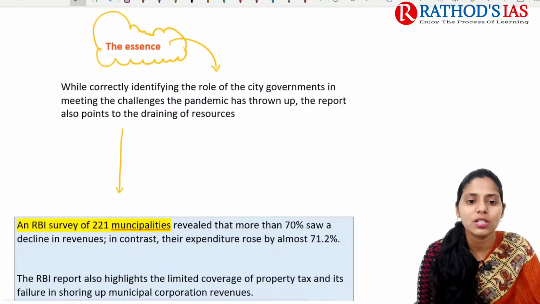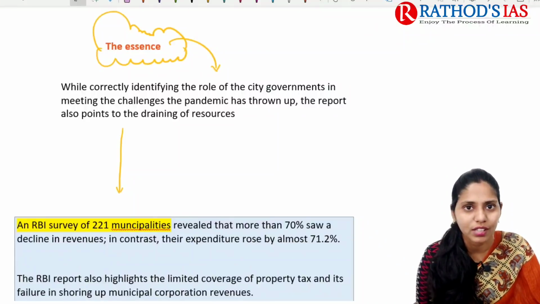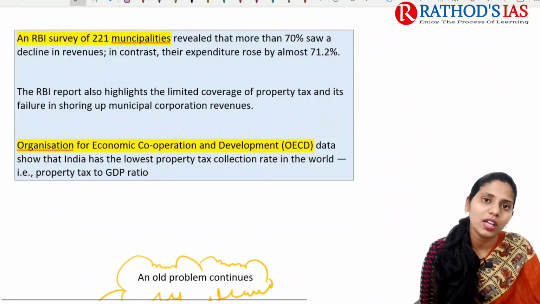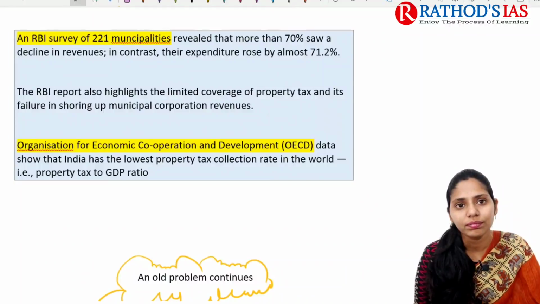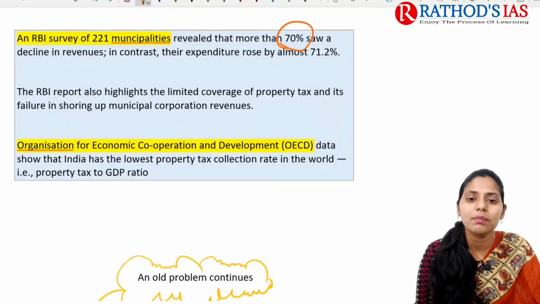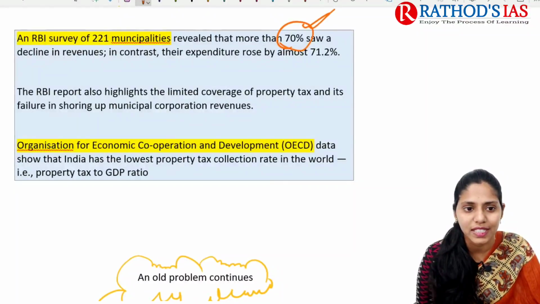The essence of this report is that the challenges of this pandemic were mainly faced by the third tier government, but there are no proper resources, and no proper autonomy provided from the government side. So if we're talking about some important data given here, according to an RBI survey, which surveyed about 221 municipalities, this survey revealed that about 70% of these municipalities do not have proper revenue. Okay, and their expenditure also increased by 71.2%.